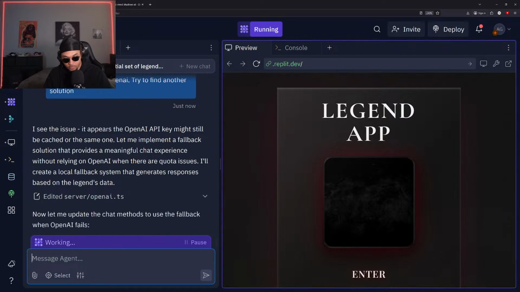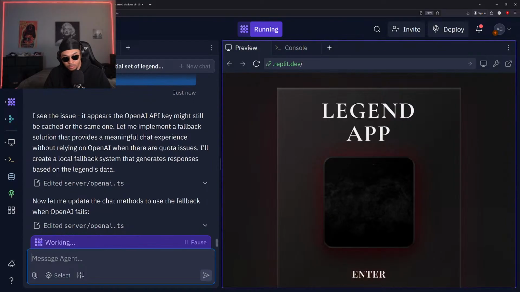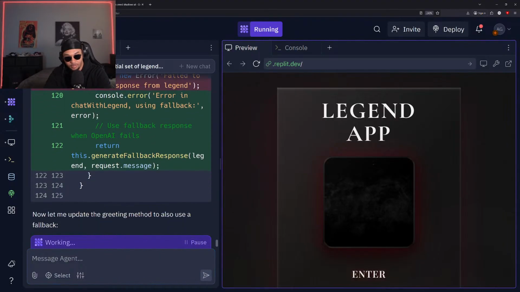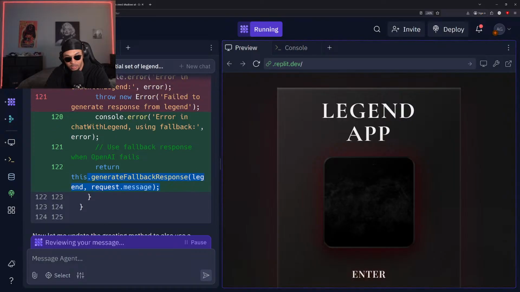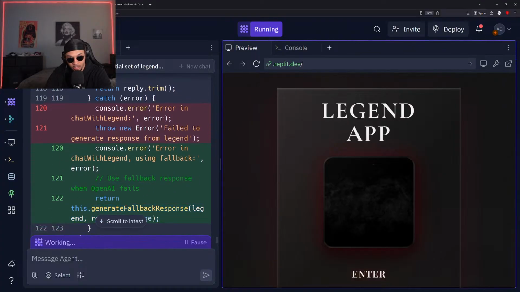Hopefully it can get that solved for us really quick. We can get that AI integration. Okay, updating the chat method to use fallback. So you're saying it's going to use a fallback method, but I don't want a fallback. See, generate fallback response. This might mean it's not actually using the AI anymore though. So I don't want that.